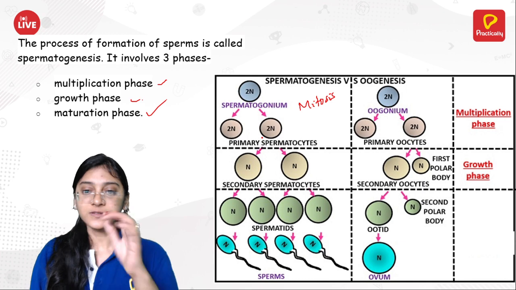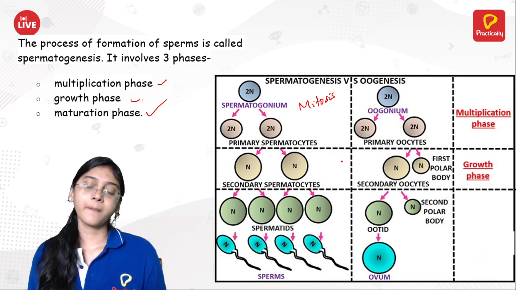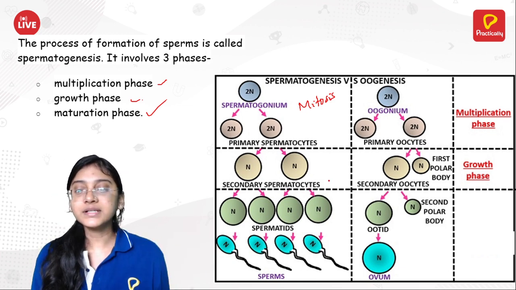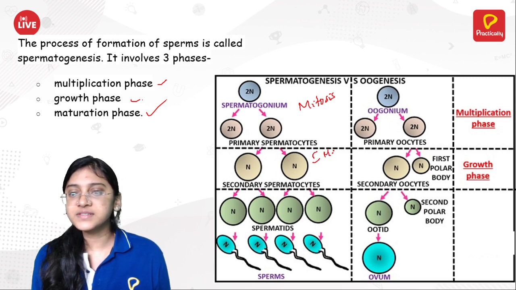Now this primary spermatocyte, which was produced by the multiplication phase, will undergo growth, that is they will show the first meiosis.